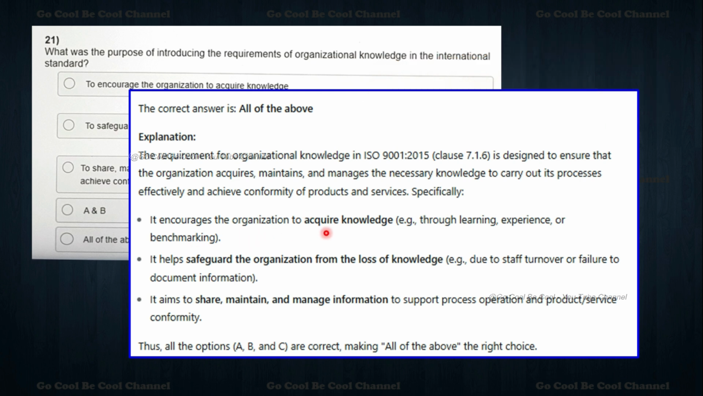It encourages the organization to acquire knowledge, for example through learning experiences and benchmarking. It helps safeguard the organization from the loss of knowledge, for example due to staff turnover or failure to document information. It aims to share, maintain, and manage information to support process operations and products and services. Thus all the points A, B, and C are correct, making all the above the right choice.